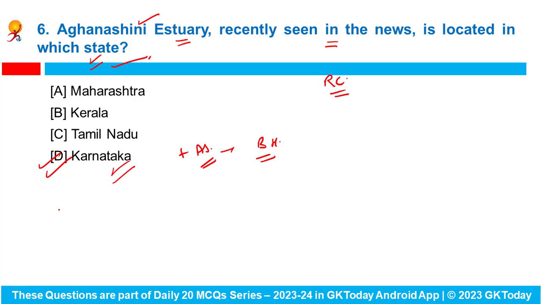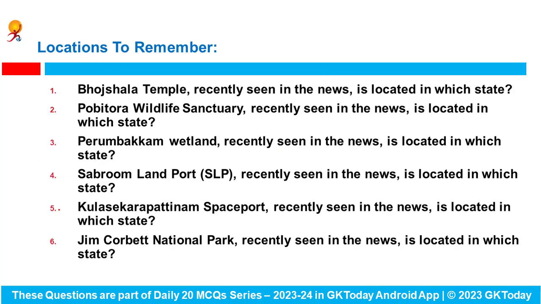Now let's see some of the important locations that we have to remember. First is Bhojshala temple, recently seen in the news, is located in which Indian state? This temple lies in Madhya Pradesh. Pobitora Wildlife Sanctuary, recently seen in the news, is located in which Indian state? This wildlife sanctuary lies in Assam state. Perumbakkam wetland, recently seen in the news, is located in which Indian state? This wetland lies in Tamil Nadu.